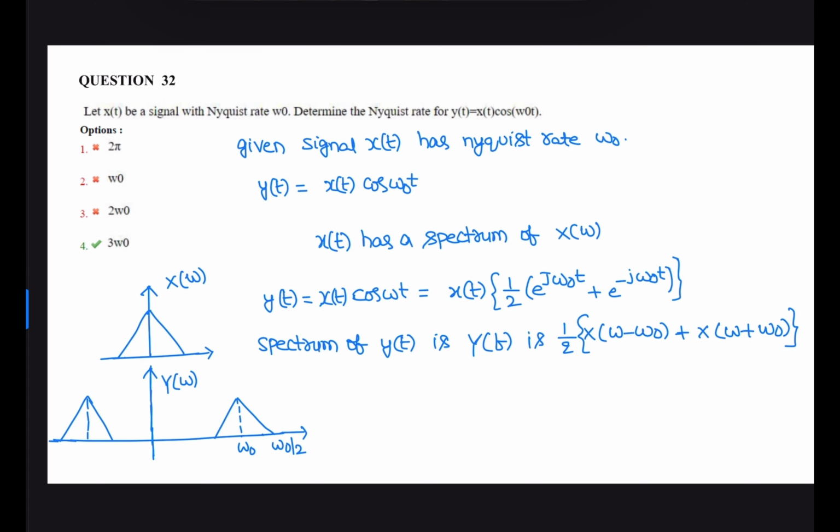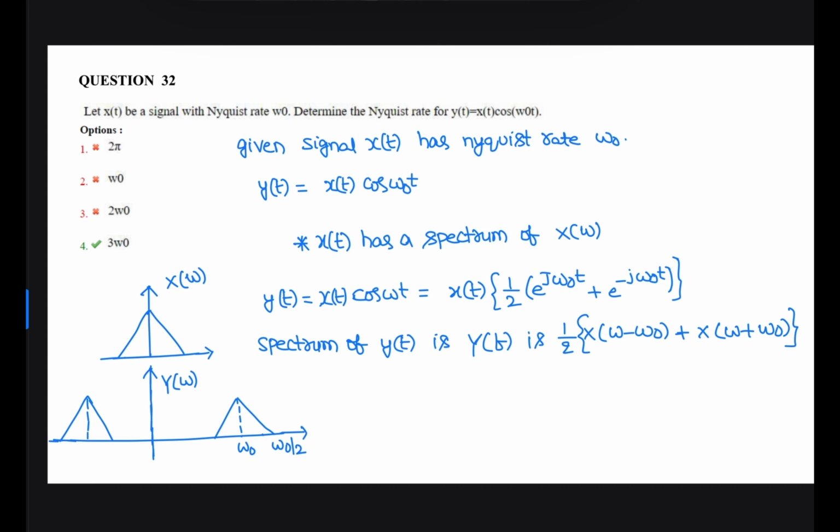Next question. Let x of t be a signal with Nyquist rate omega naught. What is the Nyquist rate for y of t, where y of t is x of t cos omega naught t? We know that the given signal has Nyquist rate omega naught. Let us assume this is the spectrum of x of t, some triangular shaped signal, X of omega.